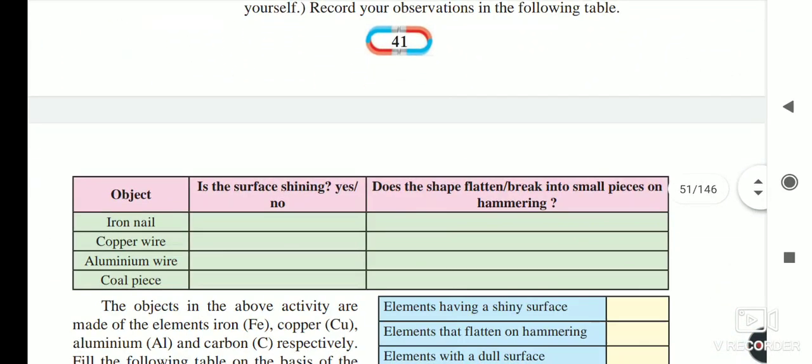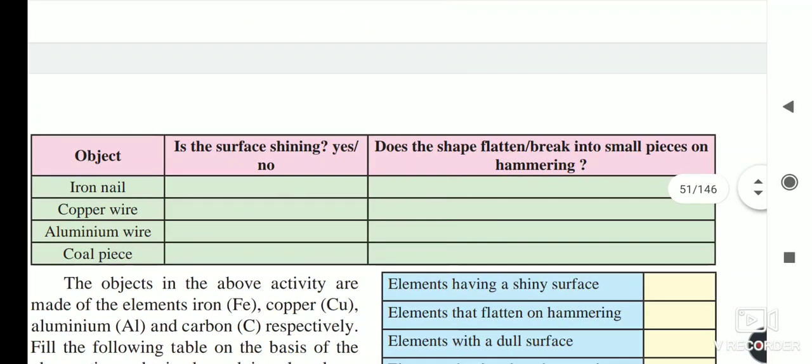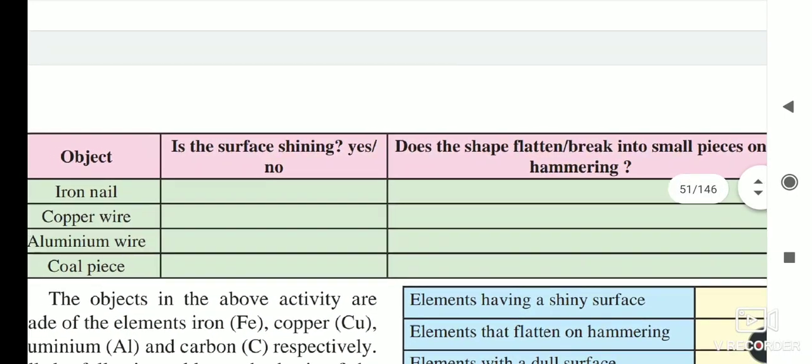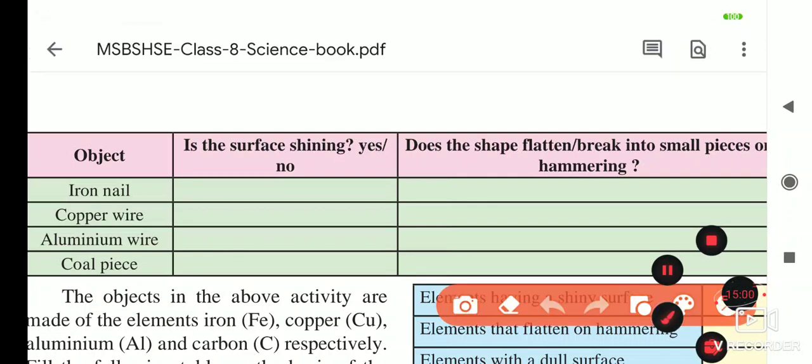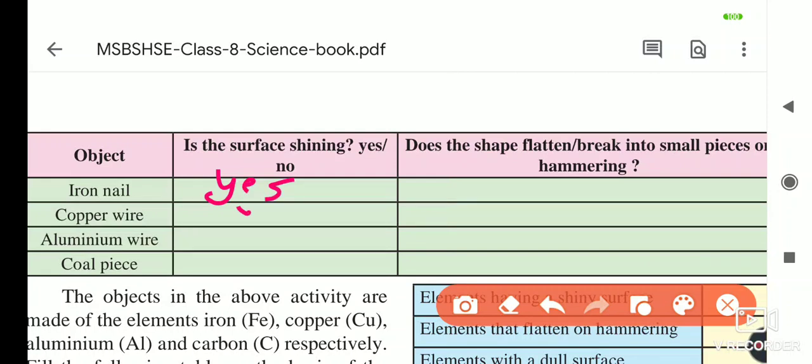So see here, they gave the activity. Iron nail, when we rub it, it shines. Yes, it shines. Copper wire, yes, it shines. Aluminium wire, yes, it shines. And coal pieces, no, it is not shining.